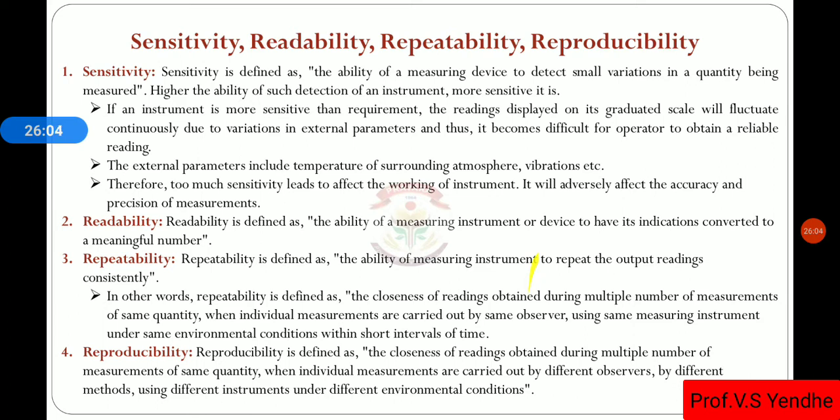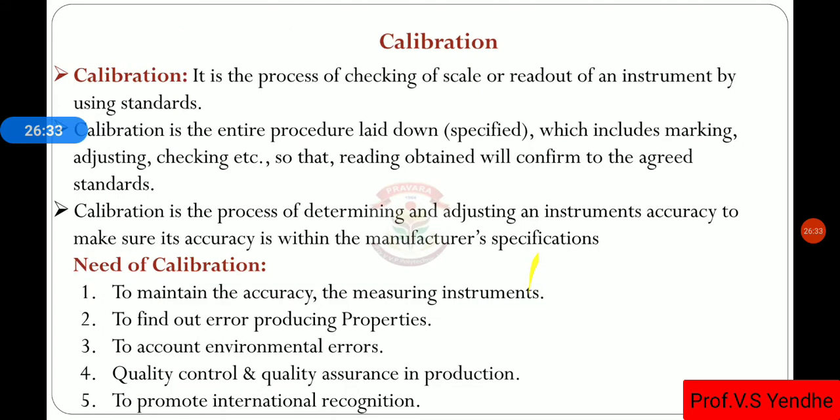Okay. Then what is reproducibility? In reproducibility, we are changing the observer, we are changing the instrument, we are changing the environmental conditions, though that instrument will show us close repeated readings, very close repeated readings. That property of measuring instruments is known as reproducibility. Okay, next is calibration.